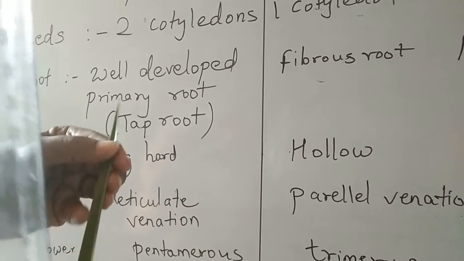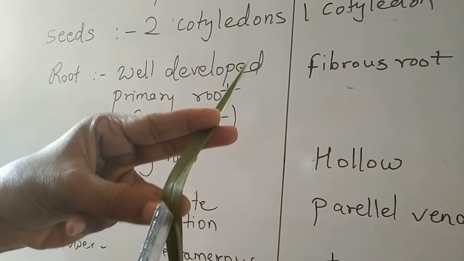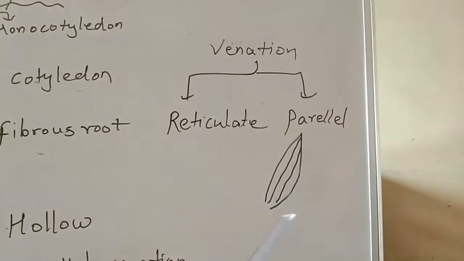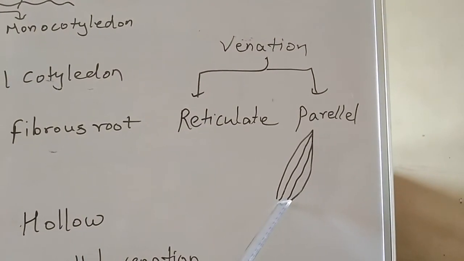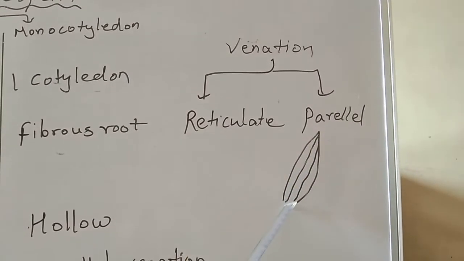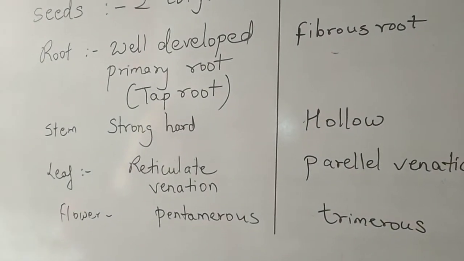If you observe this plant, you will see that the veins are arising from the bottom parallel. If you see this diagram, the leaf contains veins which arise from bottom to apex, from bottom to apex. So this type of venation will be called parallel venation.